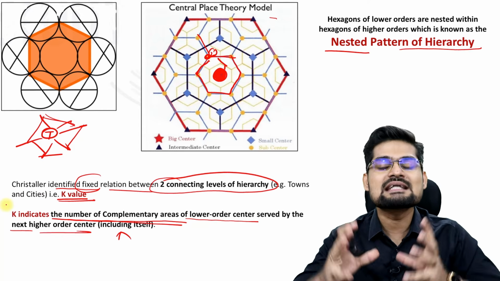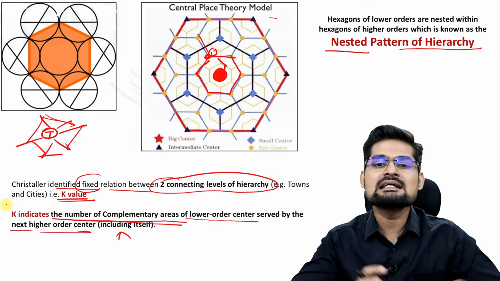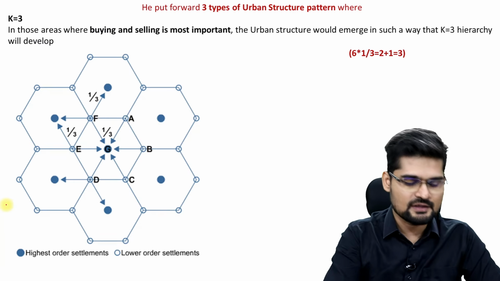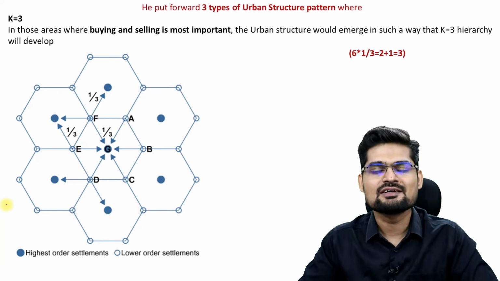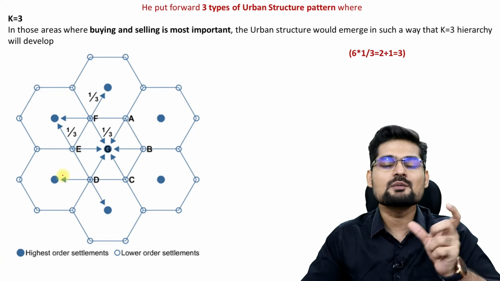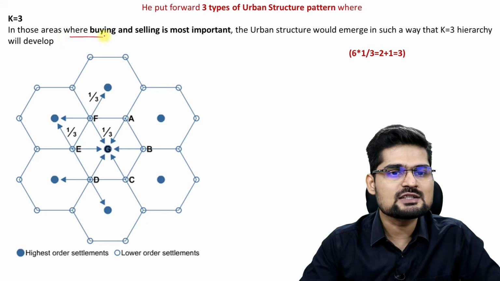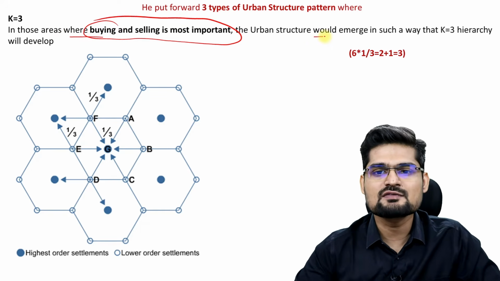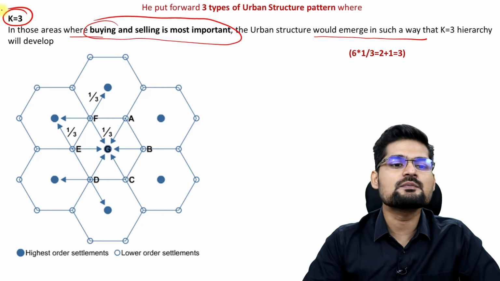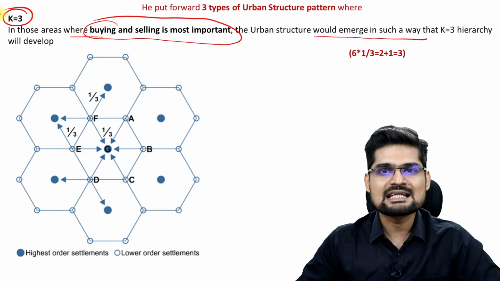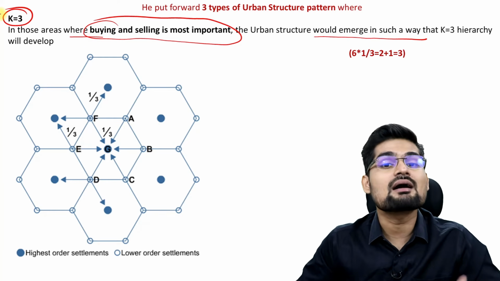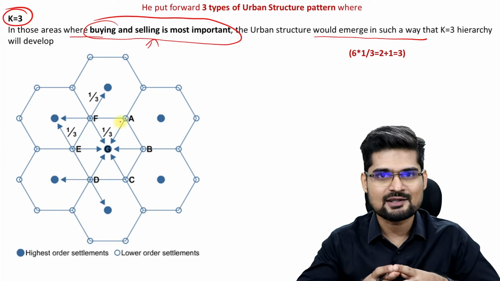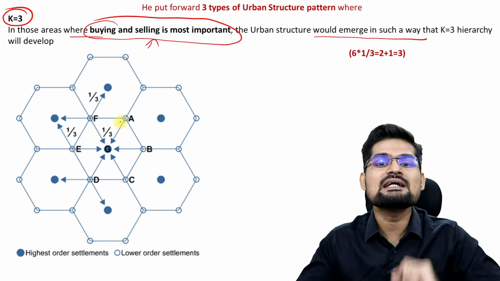Now, according to this K value, he further divided the ideal settlement patterns for different purposes. So if you observe here, the first is the principle of K3. We also say K3 principle of urban structure or urban pattern. In those areas where buying and selling is most important, only for those areas, the urban structure would emerge in such a way where the K3 principle will be there. So what is this K3 principle? It's only on the basis of marketing. That's where buying and selling happens. So for an ideal marketing scenario, a settlement should follow the K3 principle.